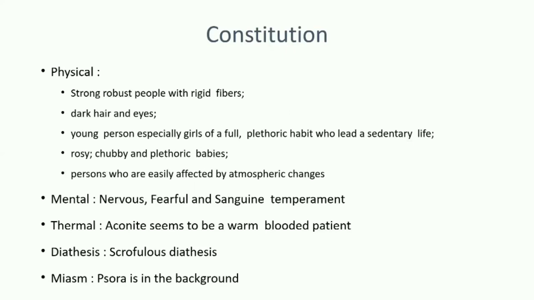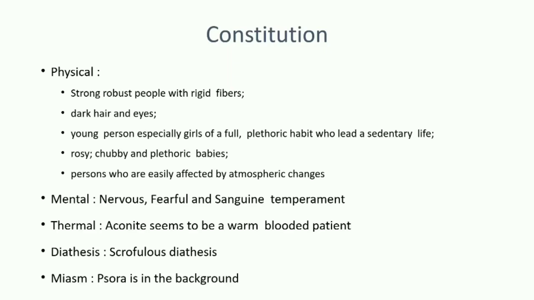Then the constitution of Aconite people. How do they look? Physically, they are strong, robust people with rigid fiber. The word robust means strong people, and rigid fibers, also with dark hair and eyes, young persons, especially girls, with plethoric habit.